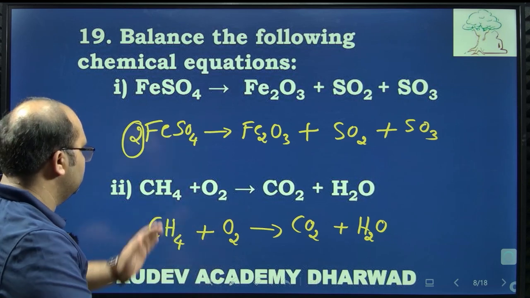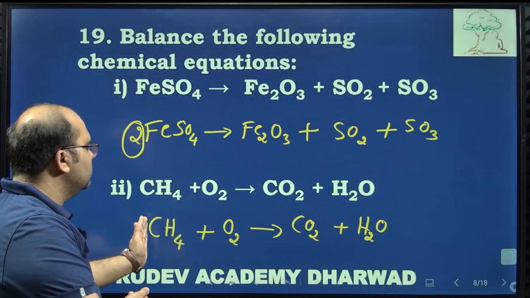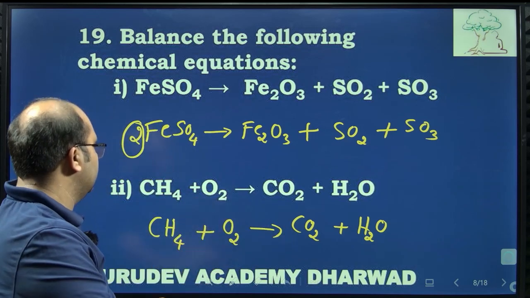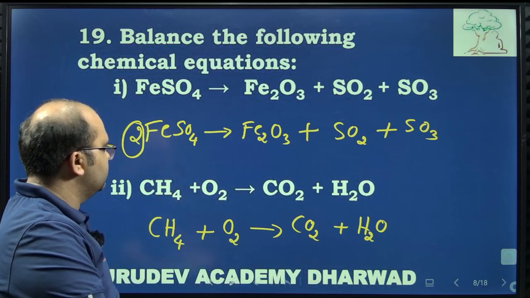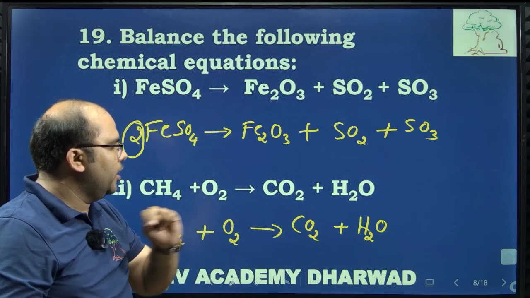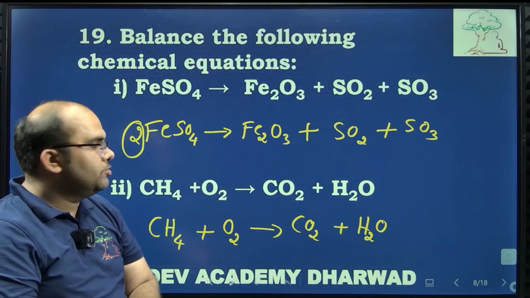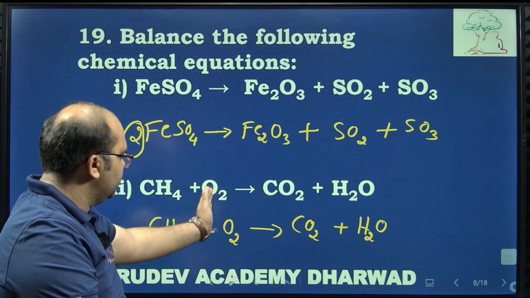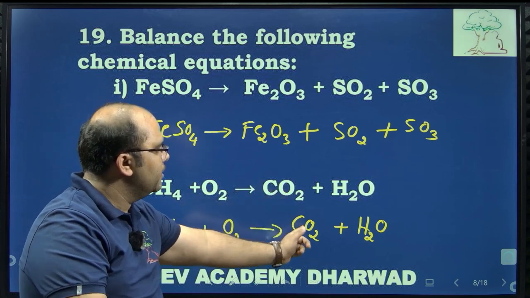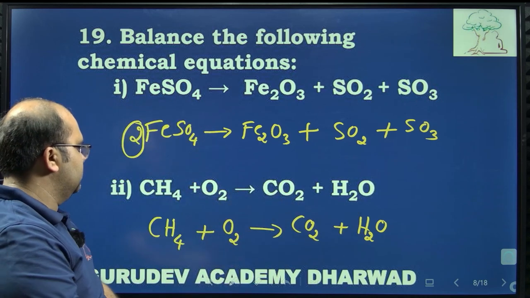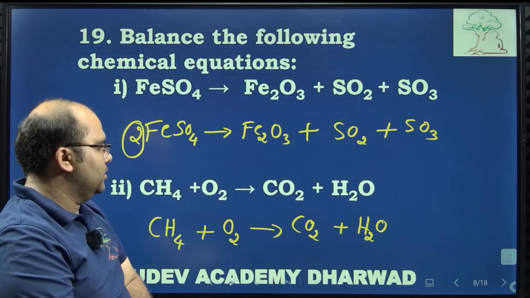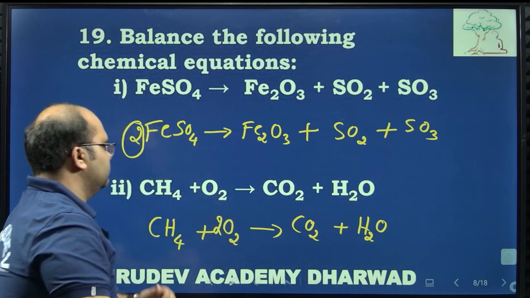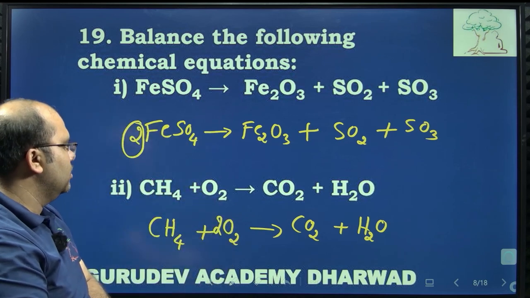with respect to the carrying of hydrogen atoms. So here, on the left hand side there is one carbon atom, on the right hand side there is one carbon atom. So carbon is balanced. Here hydrogen is 4 atoms, here there are 2 hydrogens. So we have to balance with the hydrogen atoms here. So then oxygen atoms here also we are having 2, here 2 oxygen atoms plus 1 oxygen, that is 3 oxygen atoms are here. So here by taking the 2 molecules of oxygen, let us check with the formation here.